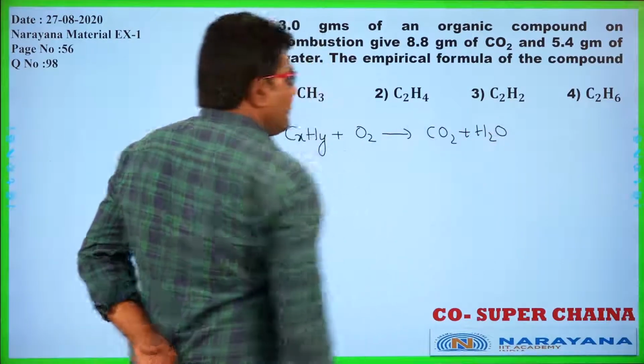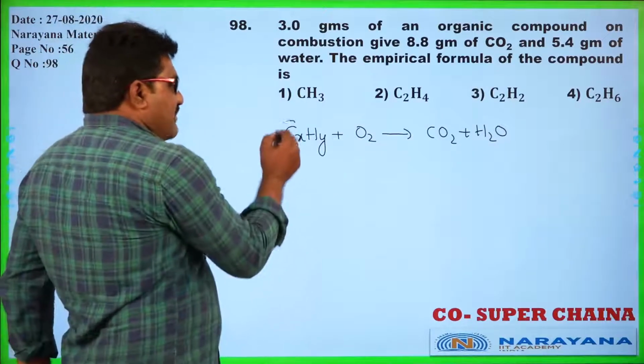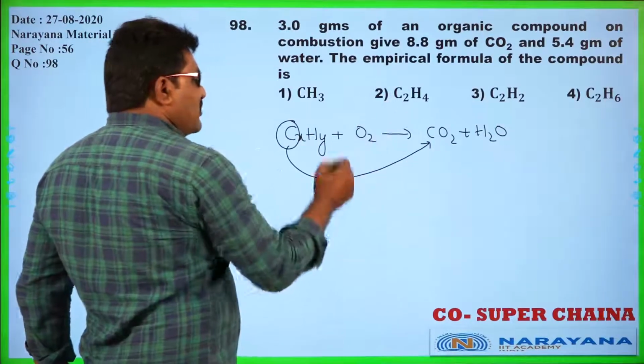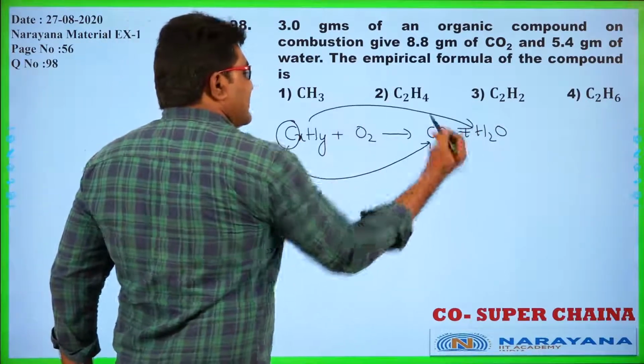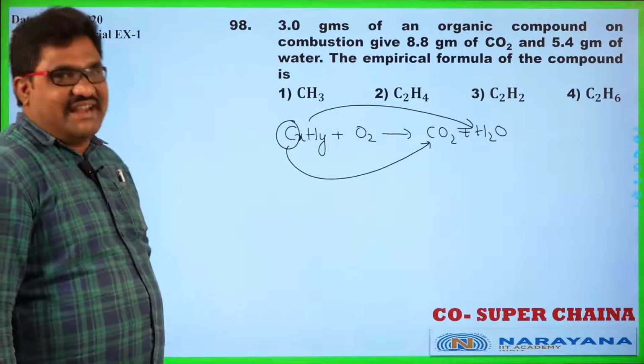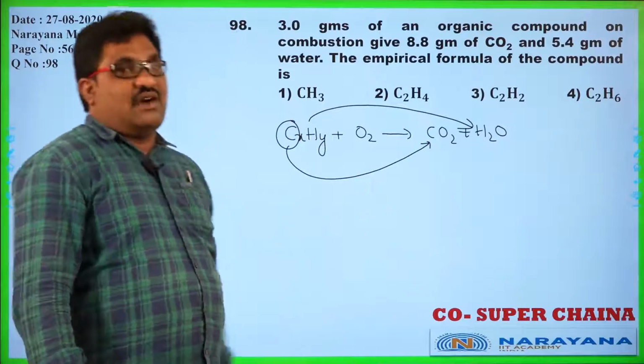So from this we can conclude that the carbon present in the organic compound was converted to CO2 and hydrogen is converted to H2O. From that I would like to calculate the percentage weight of the carbon, how is it possible?